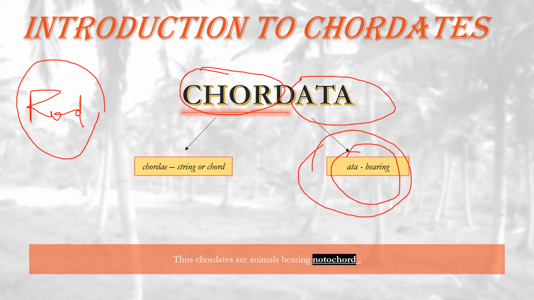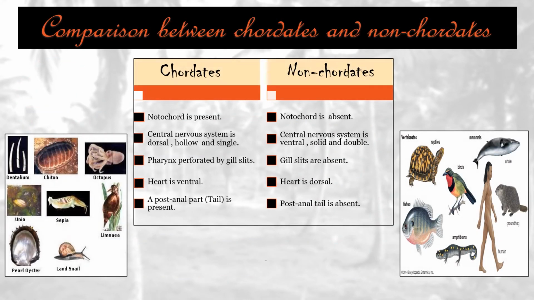And if we talk about the next thing, that is comparison between chordates and non-chordates. How we evolved, like what are the differences in chordates and non-chordates.